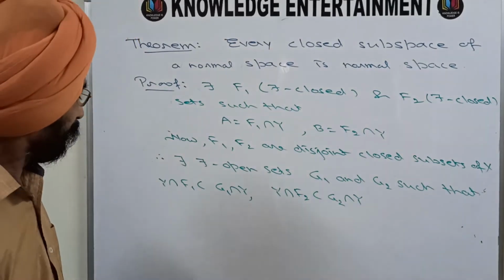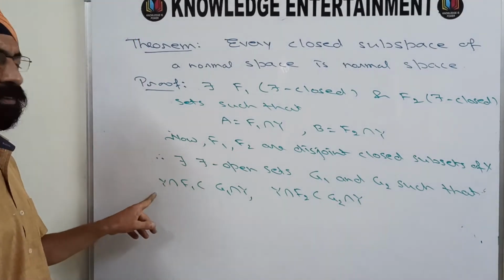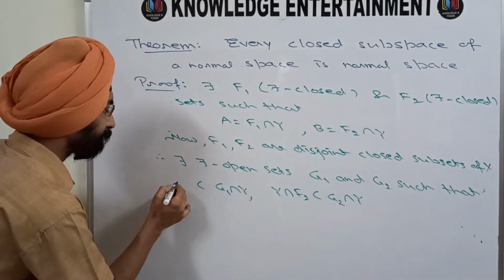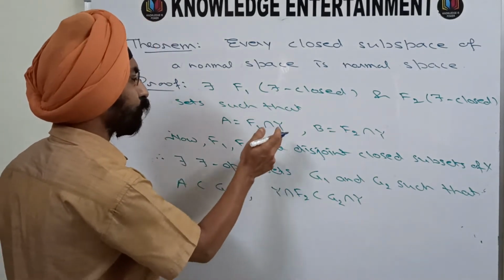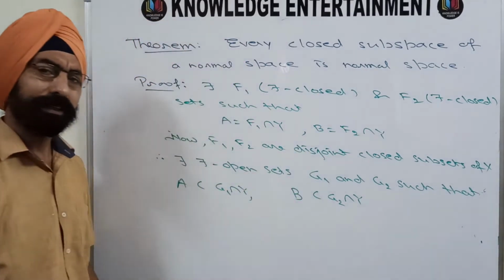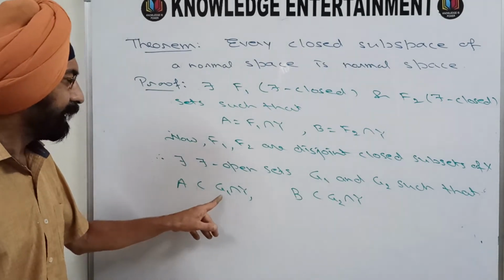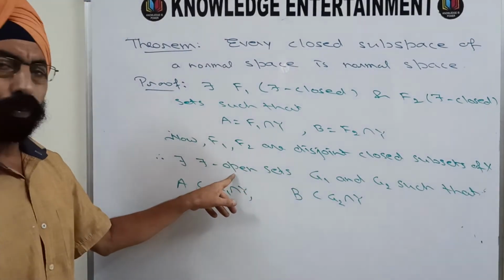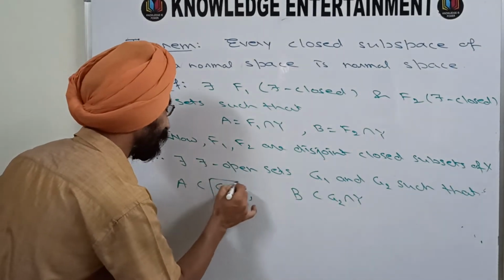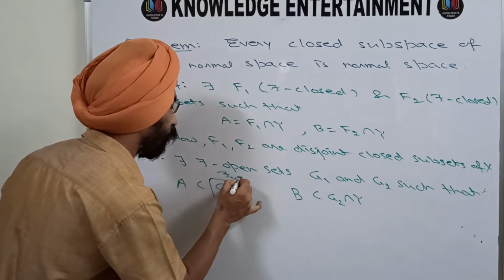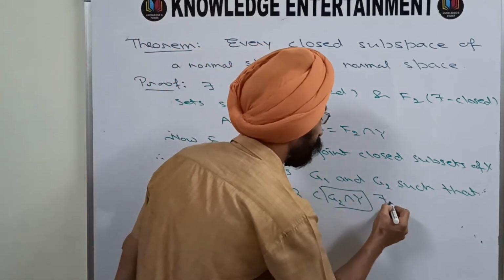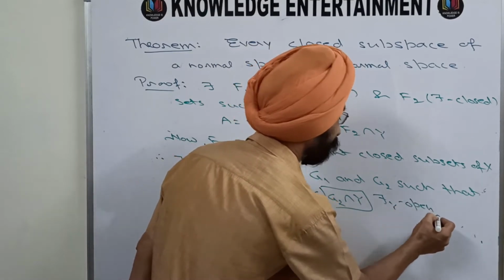Now F1 intersection Y is A, and F2 intersection Y is B. And G1 is tau open, so G1 intersection Y will be tau_Y open, and similarly this is also a tau_Y open set.